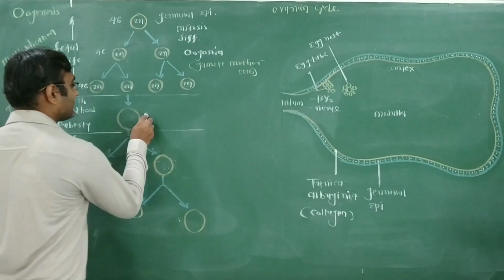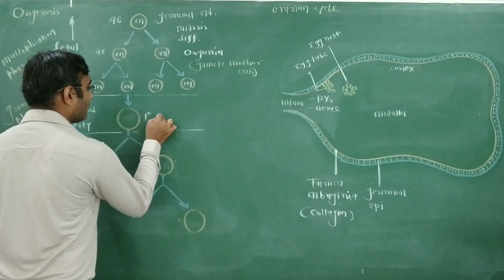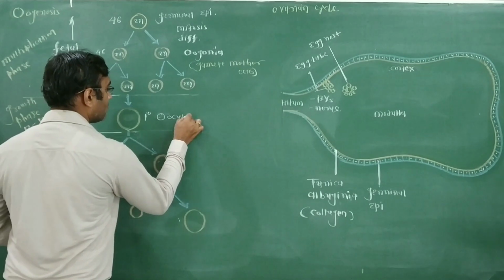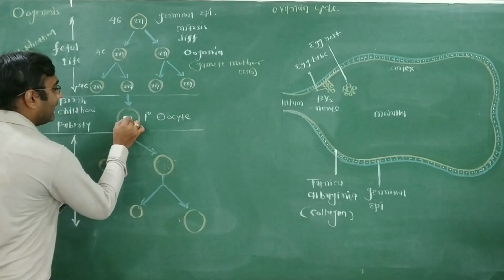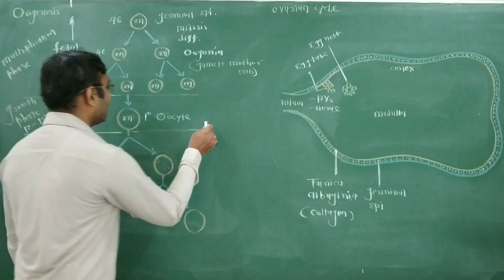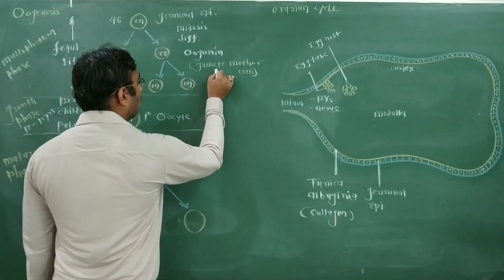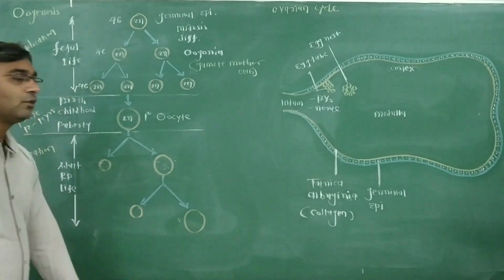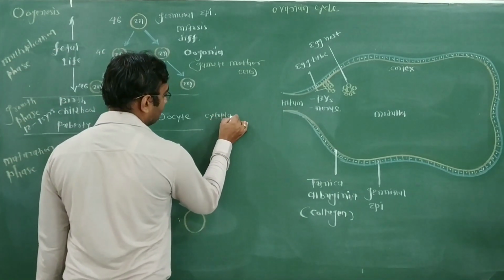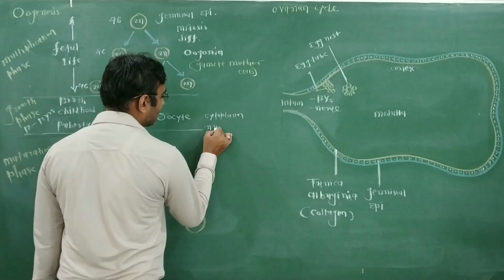This cell is called the primary oocyte. Primary oocyte is genetically diploid. What increases within the oogonia so that it is converted to a primary oocyte? Cytoplasm and nucleoplasm.